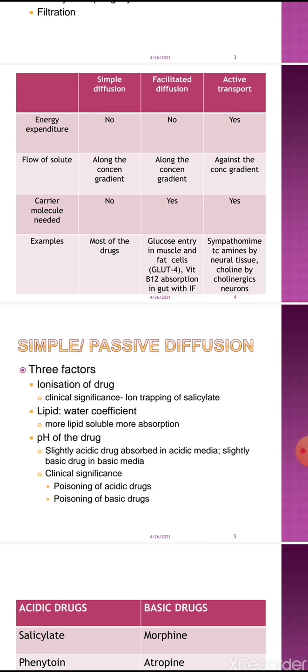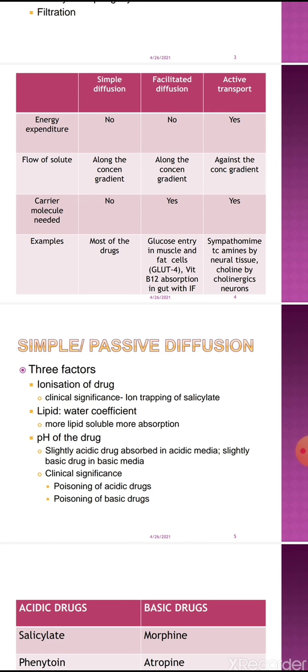Now the pH of the gastric parietal cell is not as acidic as the gastric lumen, so it ionizes. In the gastric parietal cell, the aspirin drug molecule gets ionized.